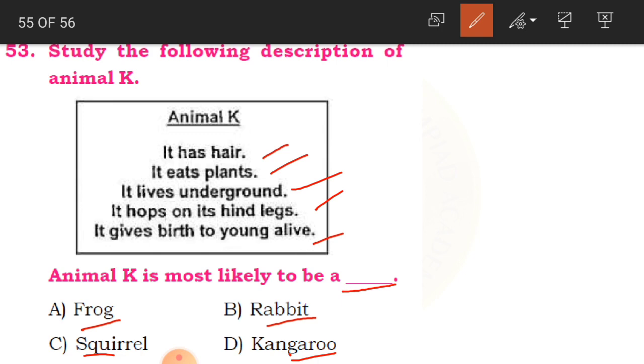Okay, it gives birth to the young alive. So which one? It is a rabbit. You can say kangaroo also, but kangaroo doesn't live underground. So that is why rabbit will be the correct answer. Clear, children? Okay, so that's what we have learnt and also discussed about some of the previous state and national Olympiad examinations.